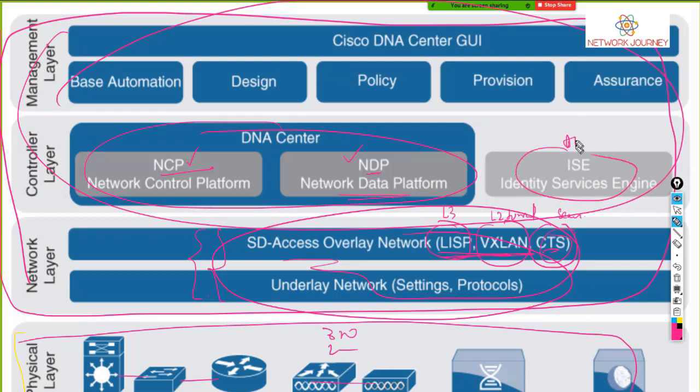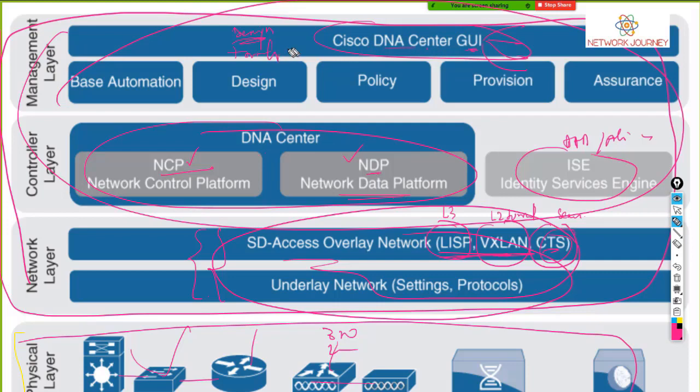And you have ISE for, let's say, AAA or for policy push, for a security purpose. And then you have the GUI interface. Now I'll show you how the DNA GUI looks. Basically the DNA GUI has 4 to 5 main uses. Say for example, if you want to design from the GUI, you don't have to even log into the boxes. You can design straight away from the GUI interface.